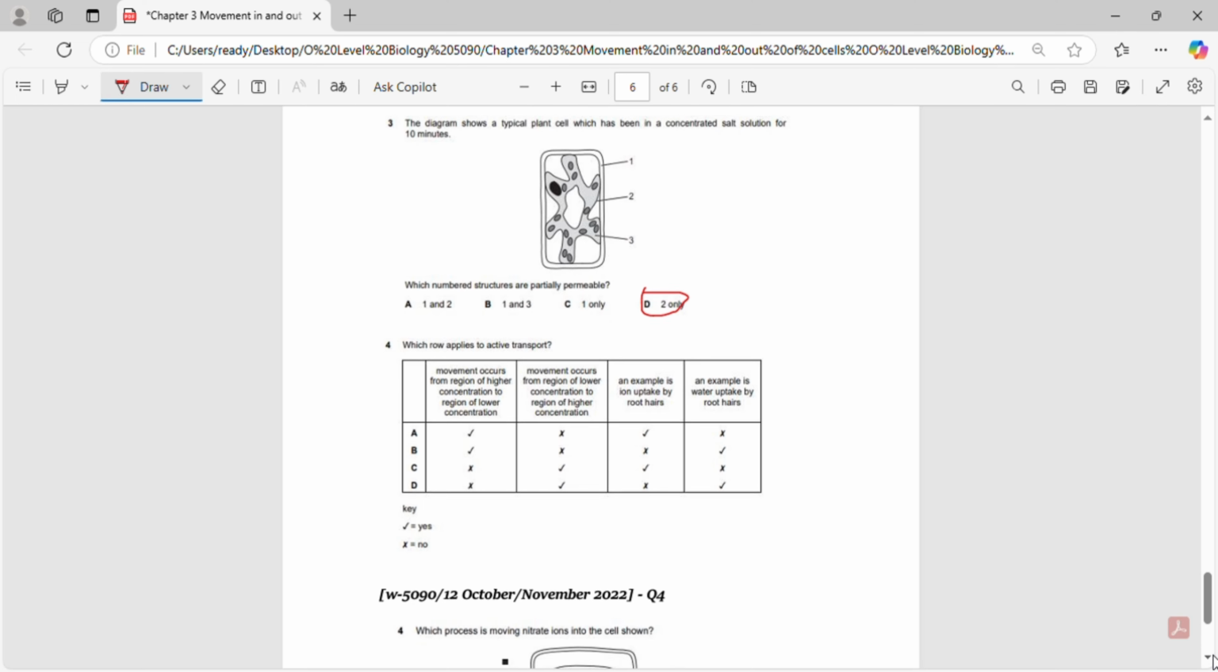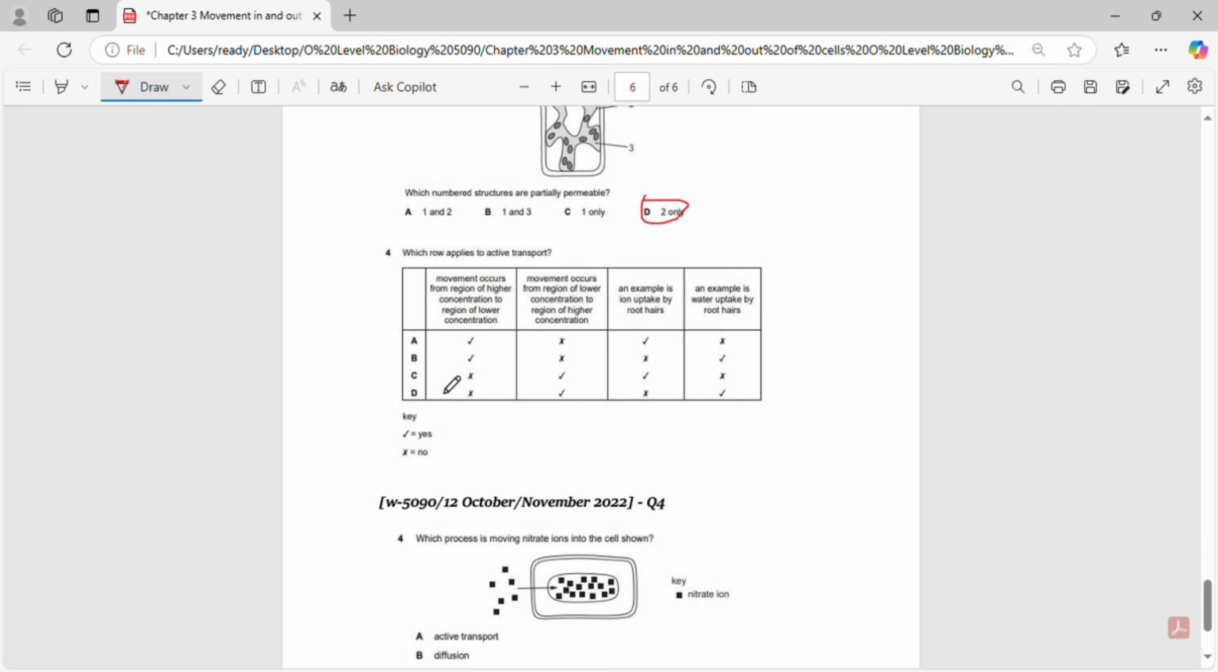Next, the question asks which of the following rows applies to active transport. The correct answer is C. Active transport moves substances against their concentration gradient from lower to higher concentration using energy, ATP. Row 1 describes diffusion, which is not active transport. Row 2 correctly explains the process, and row 3 also correctly states that ion uptake by root hairs is an example of active transport. However, in the last row, water uptake is incorrectly listed, as it is not an example of active transport. Thus, C is the correct answer.